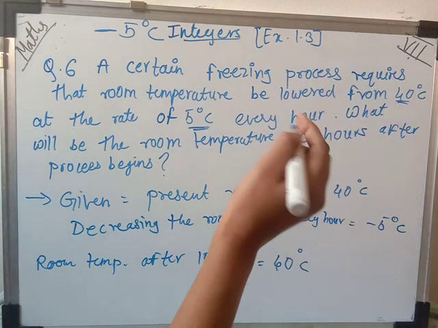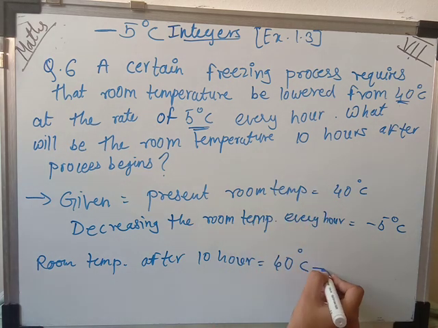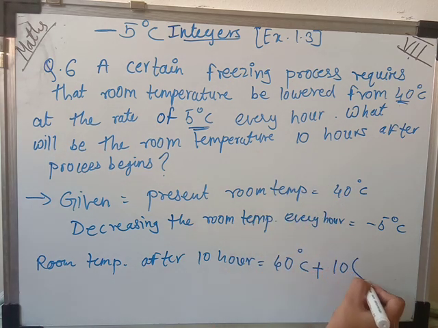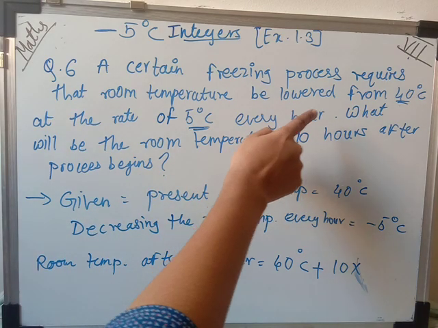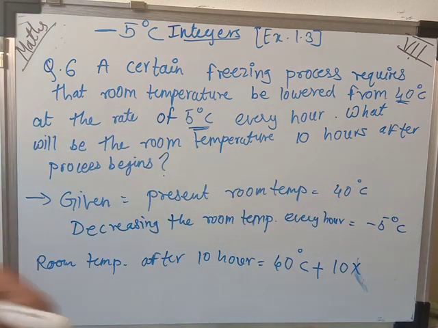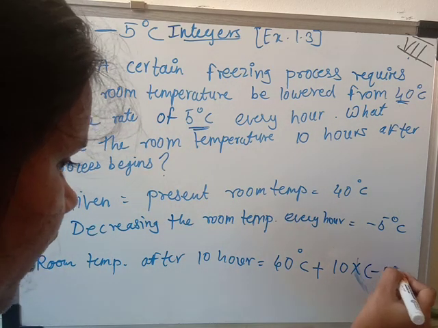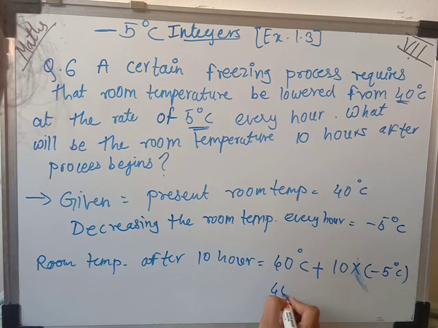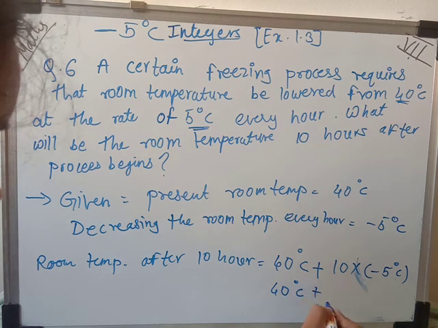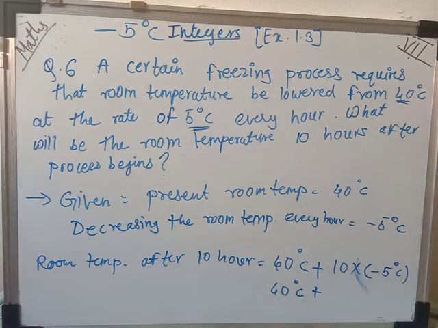Okay, so we will get the answer. So 40 degrees Celsius plus 10 multiplied by... why multiply? Because if the temperature is decreasing by 5 degrees in 1 hour, then how much will it decrease in 10 hours? We have to multiply 10 with minus 5 degrees. So here will come minus 5 degrees Celsius. Okay, so 40 degrees Celsius plus 10 multiplied by minus 5.